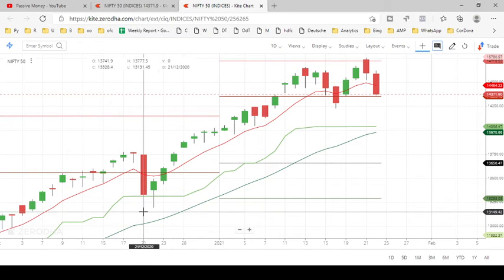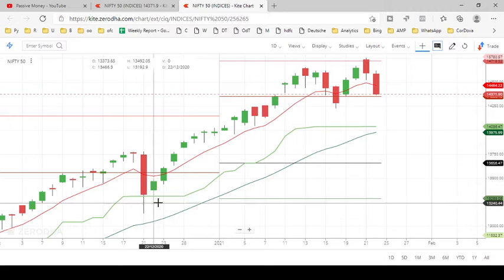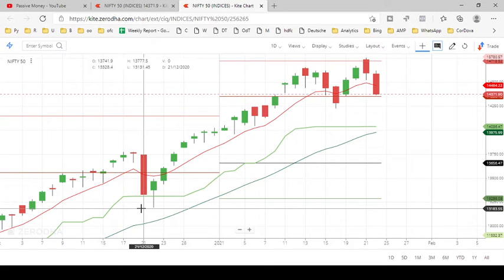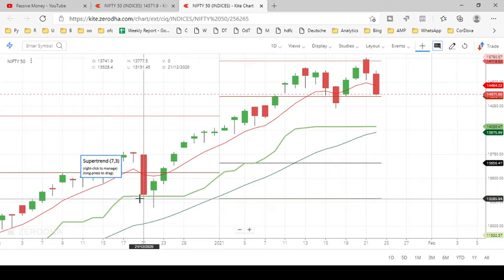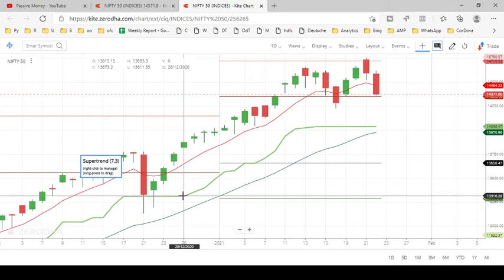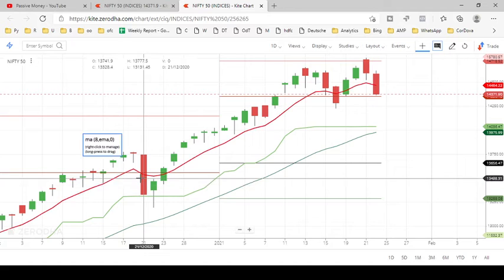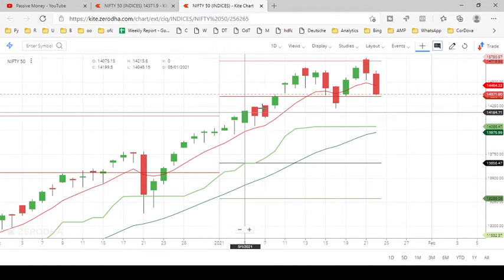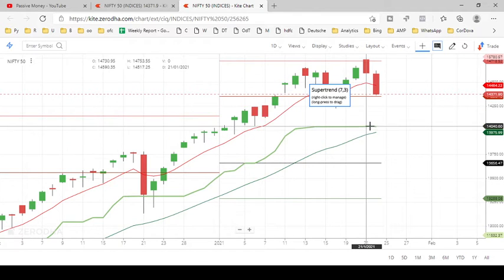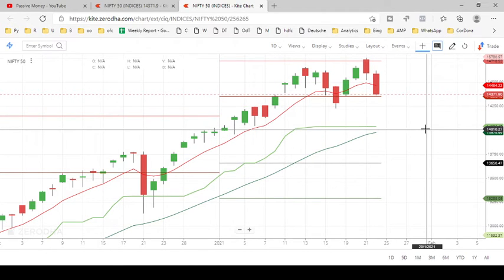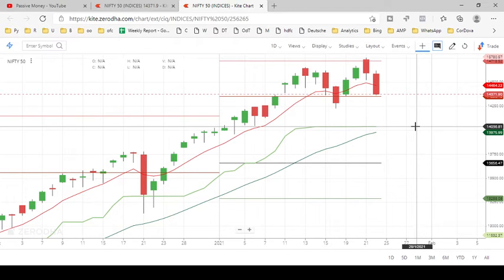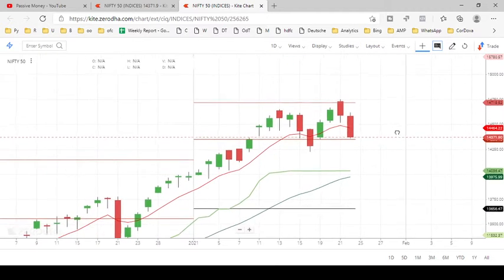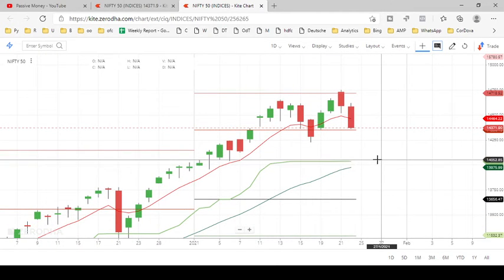See, here we can see one example. On December 21, the market reached this support line and closed above that only. After that, we can see the bullish move. The same thing, if it happens here also at 14,000 and we get support here, we can still say it is bullish. Suppose it closes below this trend line, then easily the trend will change.